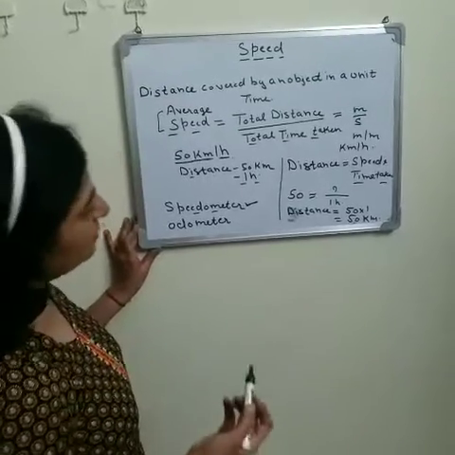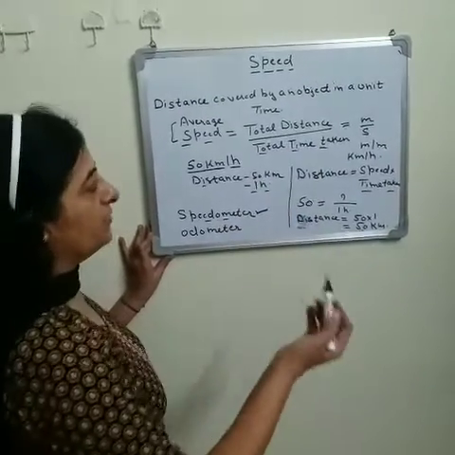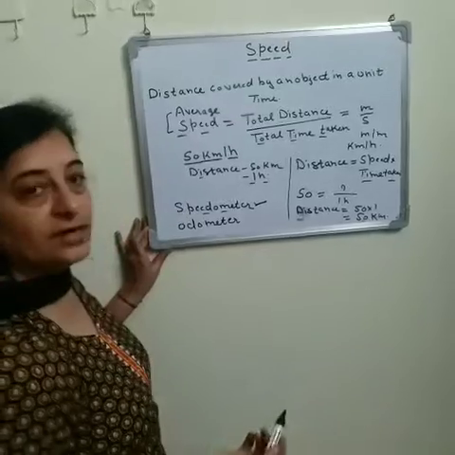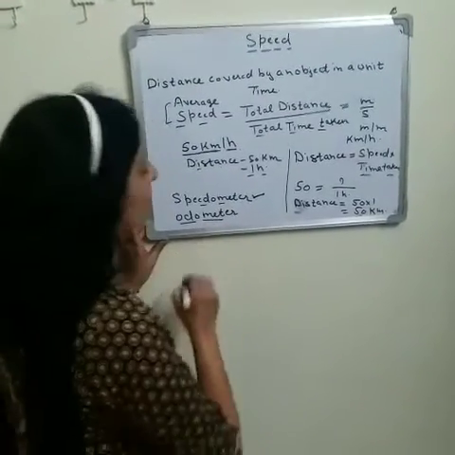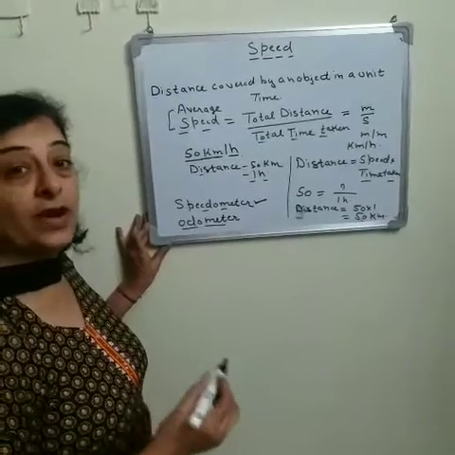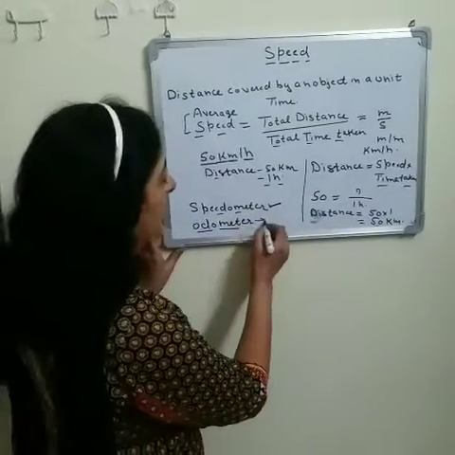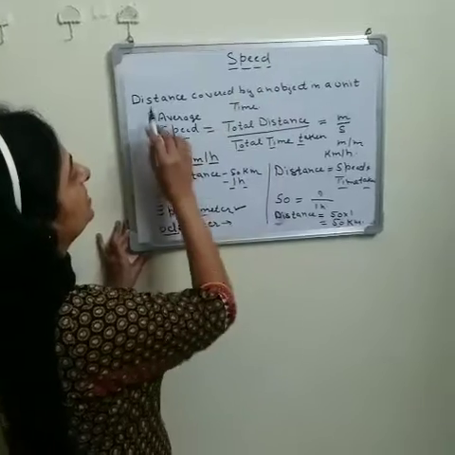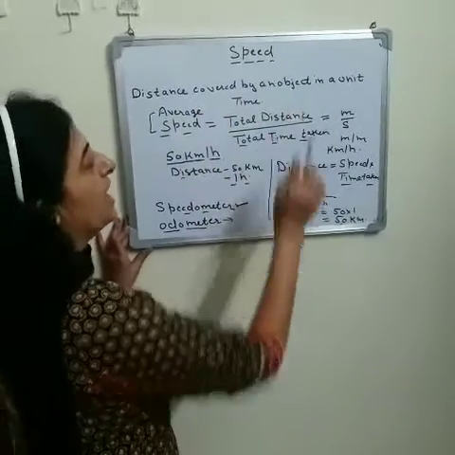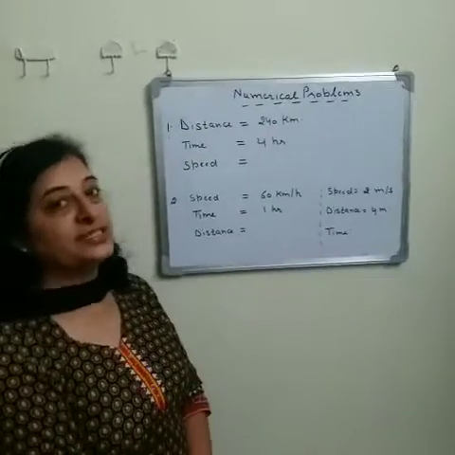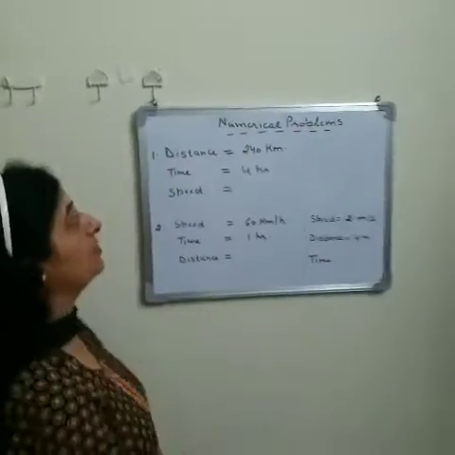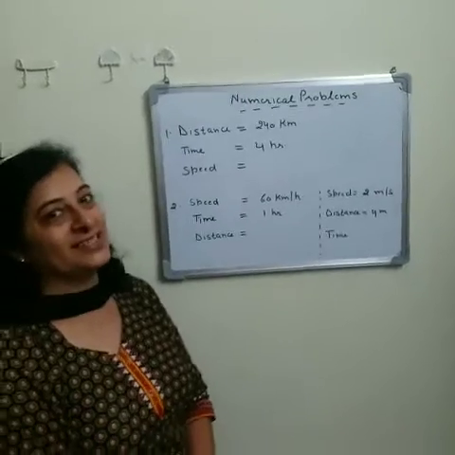So we can easily find the distance covered by a vehicle with the help of that formula, and with the help of an odometer we can also find out the distance covered by a vehicle. So speed means the total distance covered by any object in a unit of time. Now we will discuss numerical problems related to speed, distance and time.